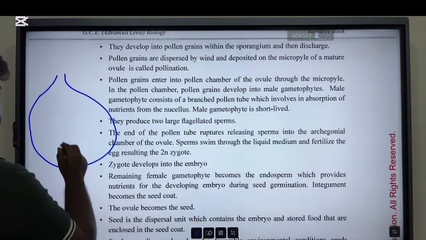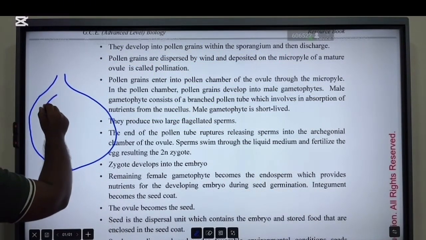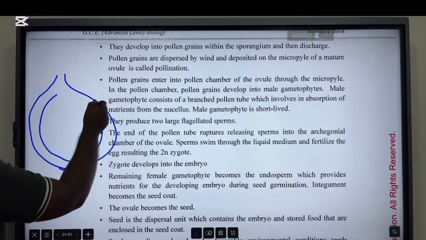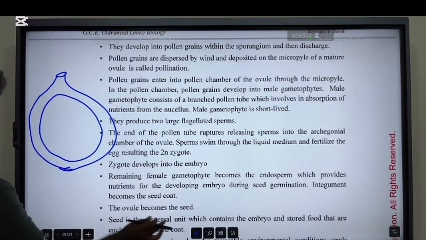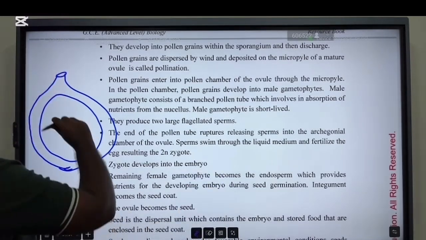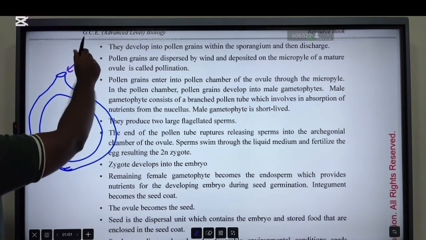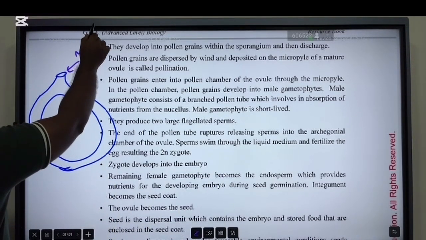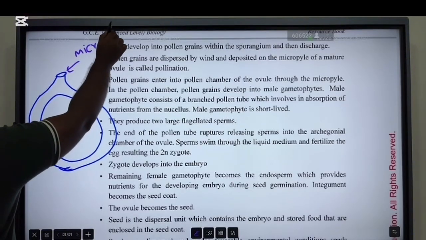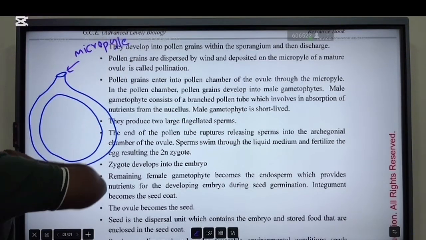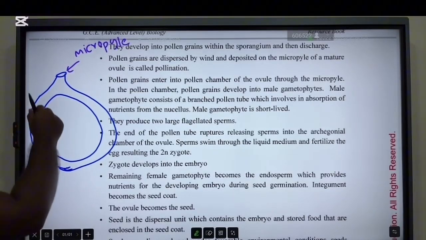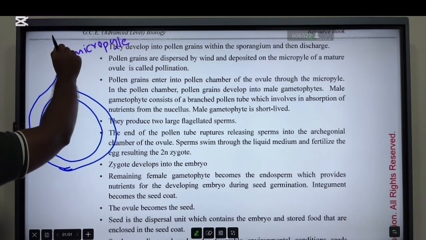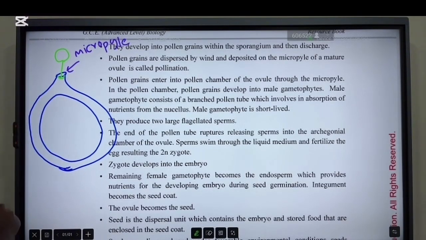Consider this is the ovule. Micropyle. So then the pollen grain enters through the micropyle.